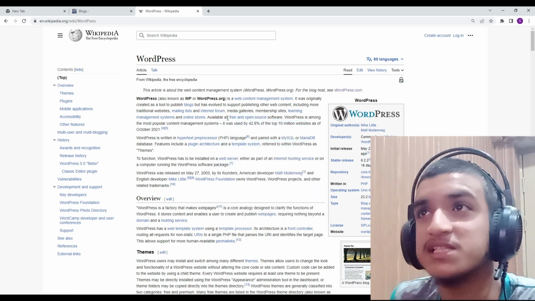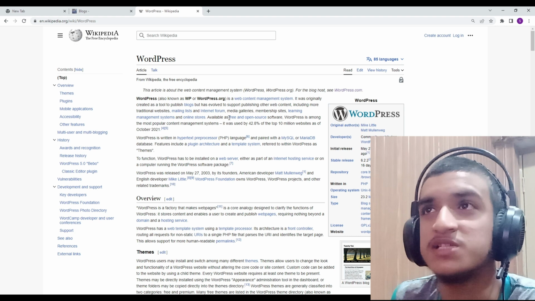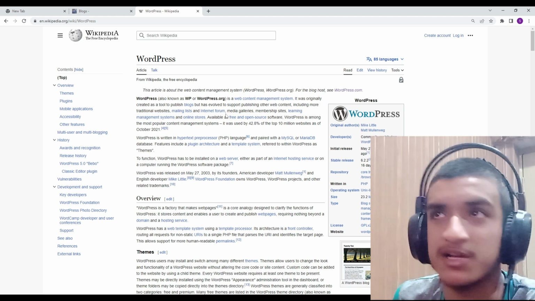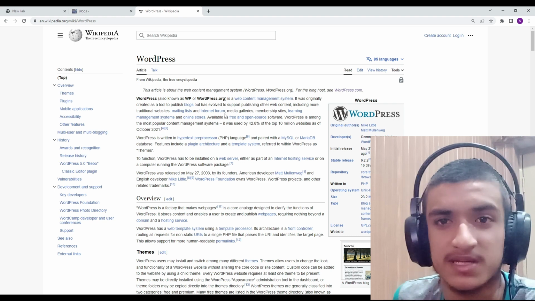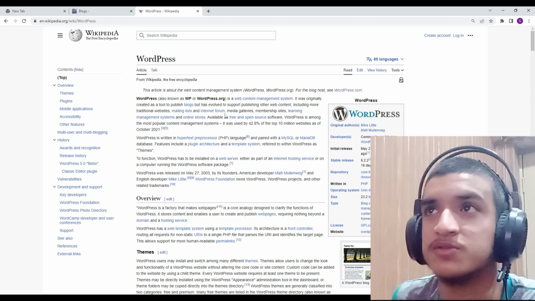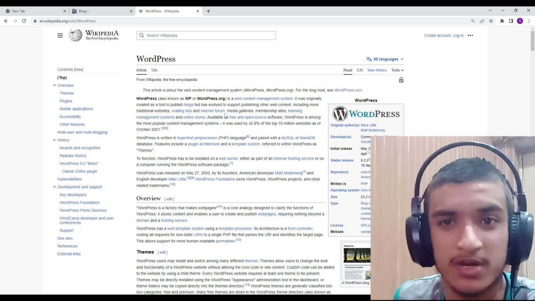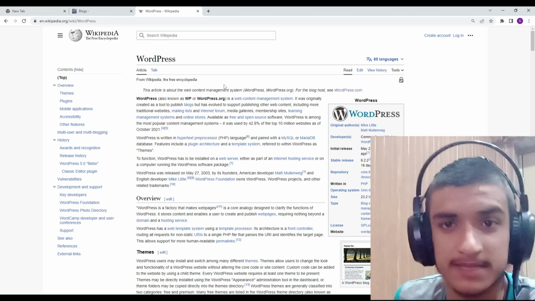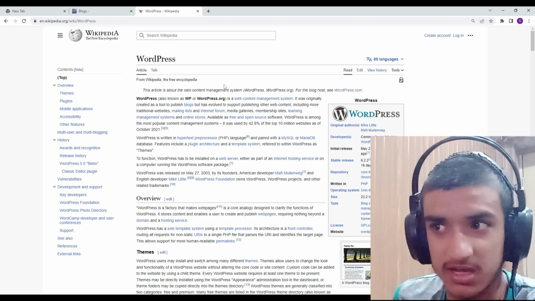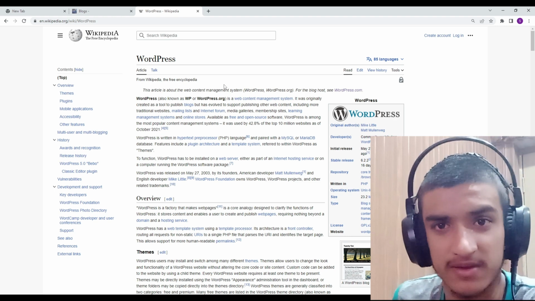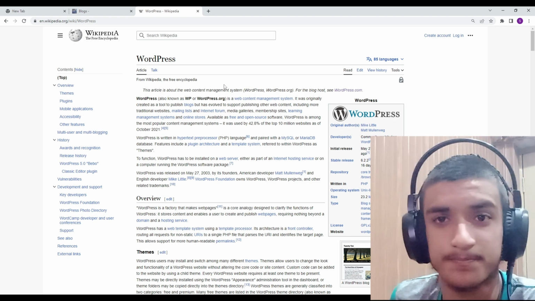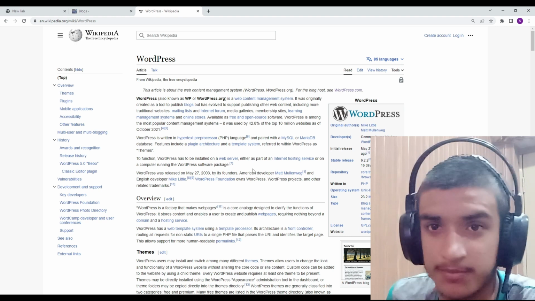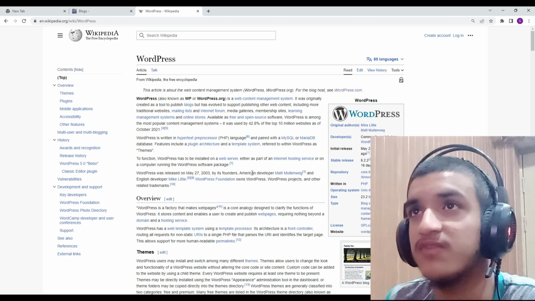Why is it free? Because it is free and open source software, which allows anyone to come here, download and install WordPress and make their website. This is one of the best points due to which it is very famous. According to the statistics, almost 45% of the websites on the internet are made on WordPress. So you can see the importance of WordPress from this.